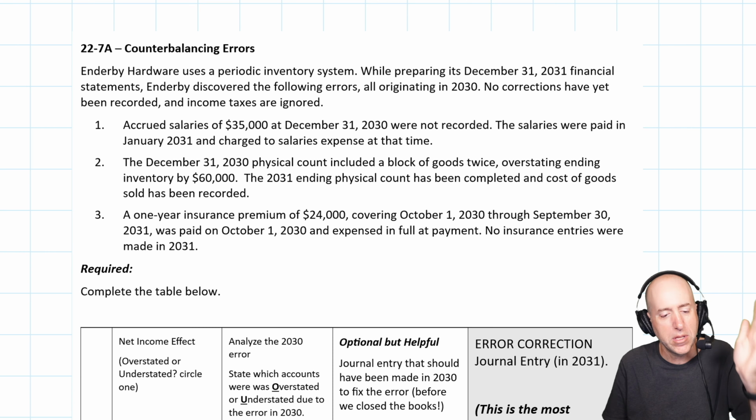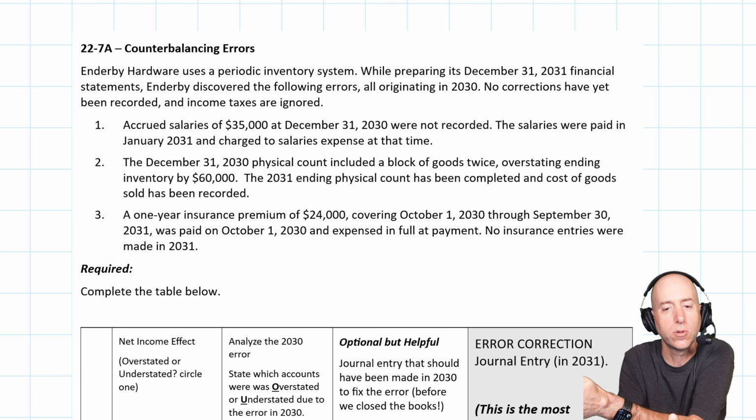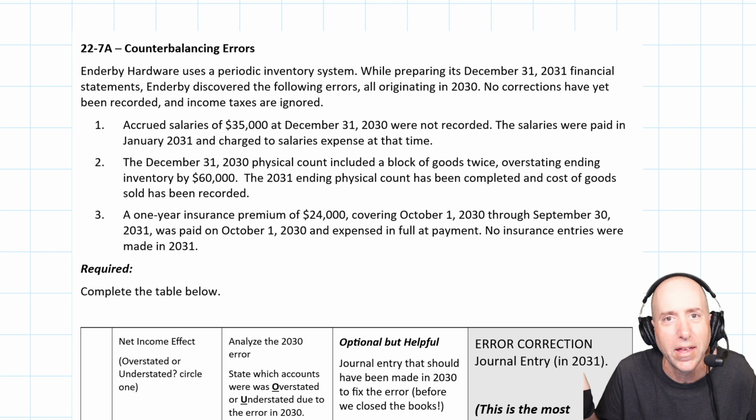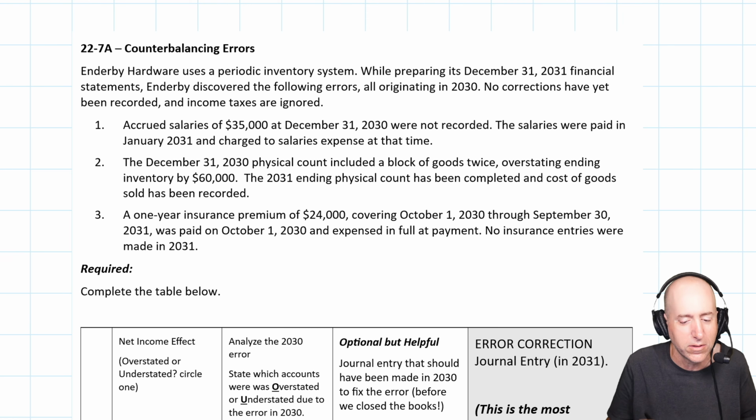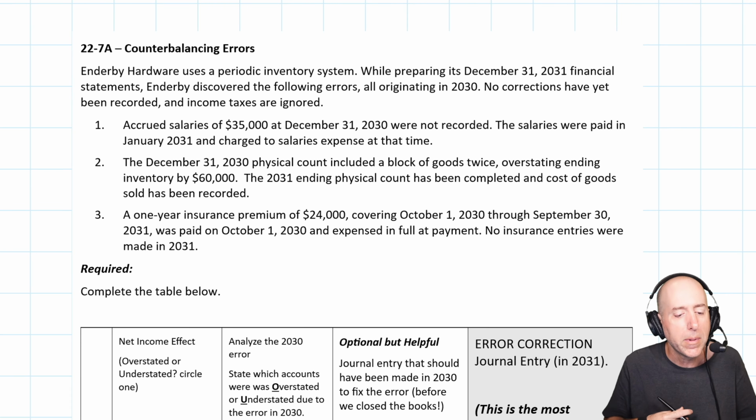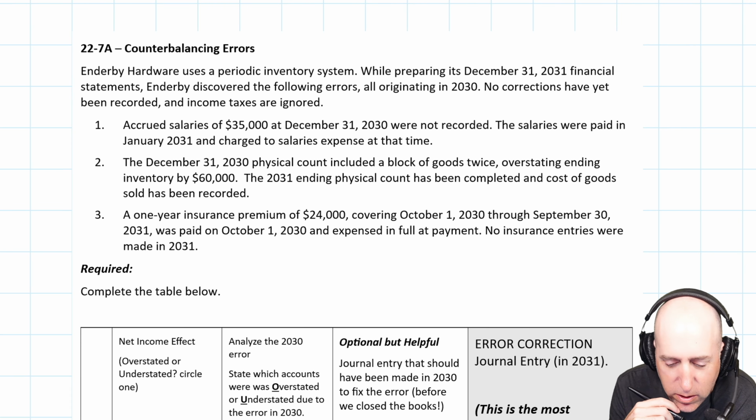It's an error that happens one year, clears off the next, and so 2 years later it's not like nothing happened, but those 2 years are wrong. There's a timing error across those 2 years. That's a counterbalancing error. Enderby Hardware uses a periodic inventory system.